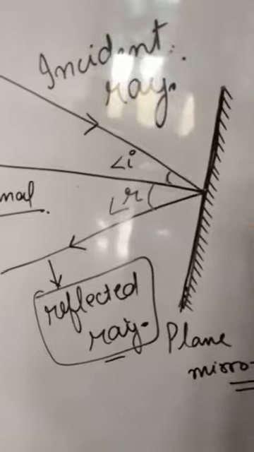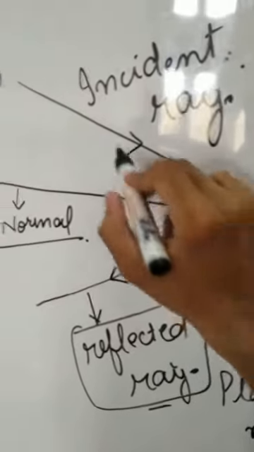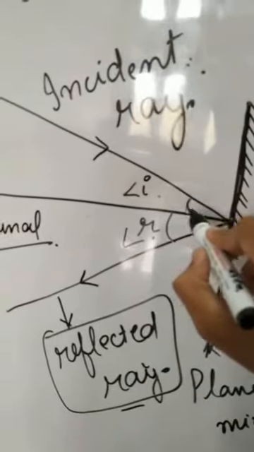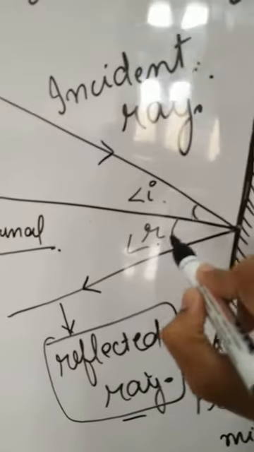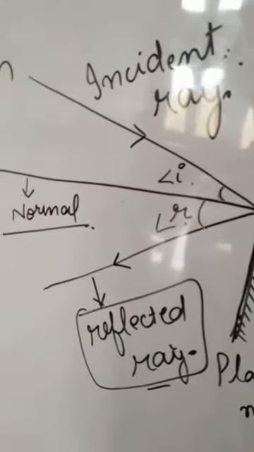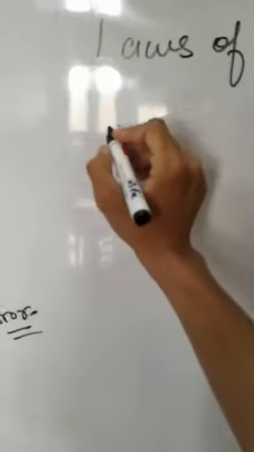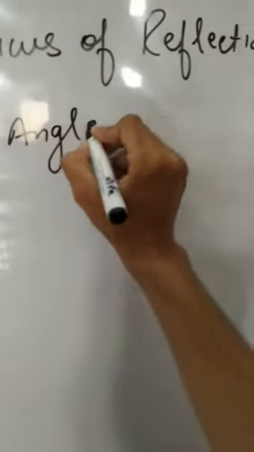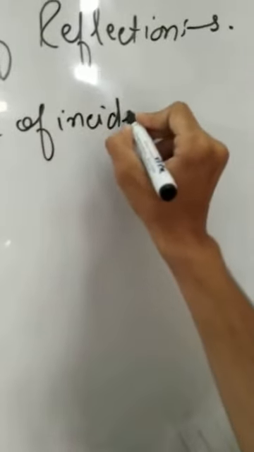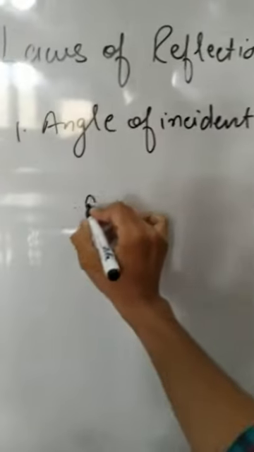First law: the angle of incidence is equal to the angle of reflection. The incident ray which falls on the mirror at a certain angle is reflected back at the same angle. So the first law of reflection is: angle of incidence is equal to angle of reflection.